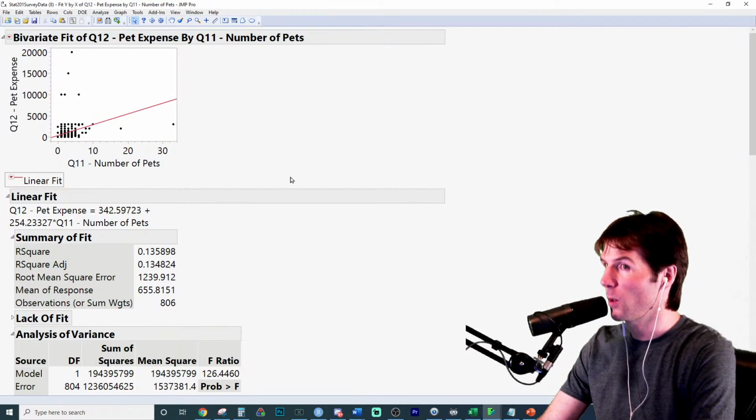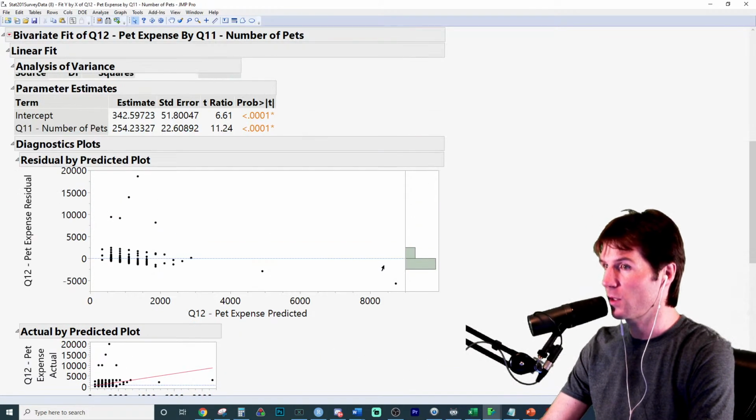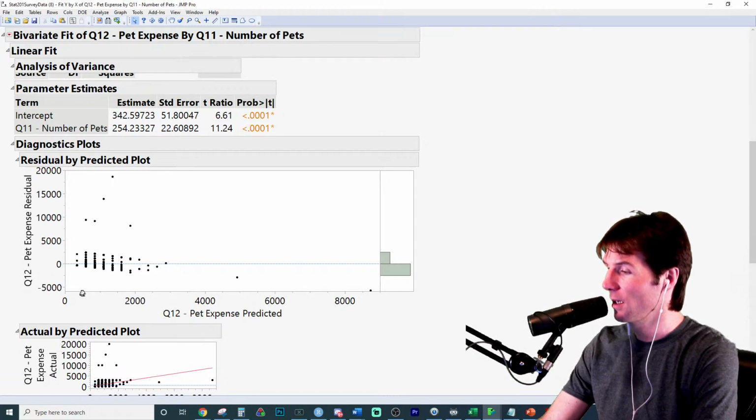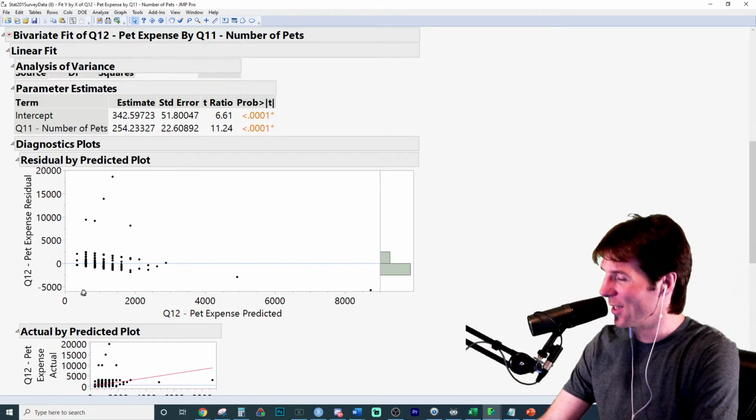Well, that's a good bit less than we would expect them to spend, meaning they have a negative residual, and the negative residual is about 5,000-ish. We could try to do this right here, and yeah, it's about 5,000 something. So treating those pets like royalty, I know.